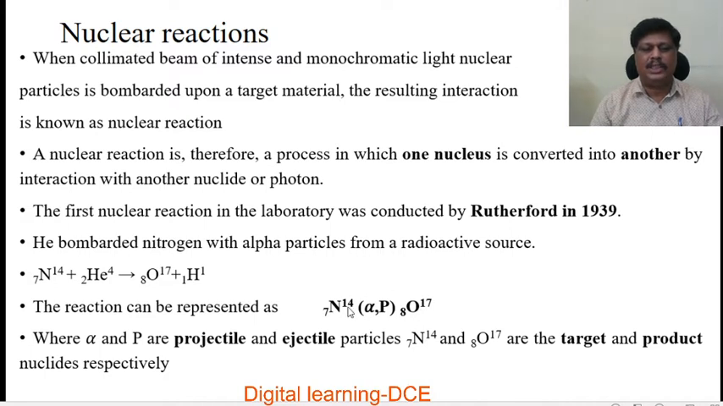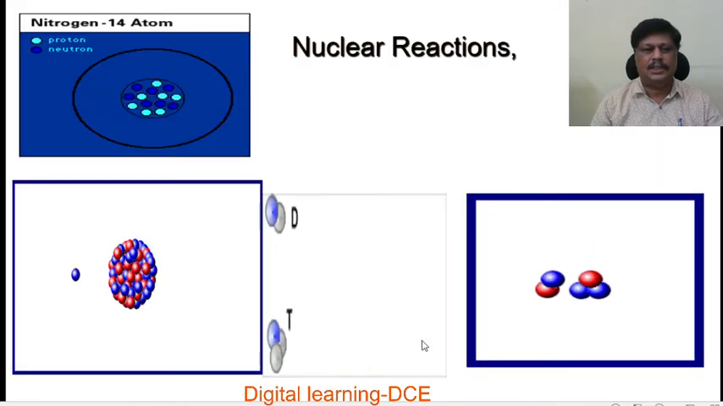So any reaction can be represented as, this is the target nucleus and this is the ejectile. Here in the example, the alpha particle is a projectile particle, the proton is an ejectile particle, and oxygen 17 is a product nucleus.